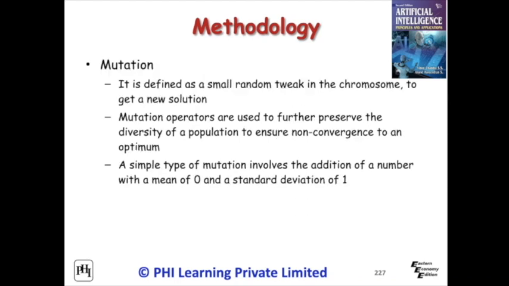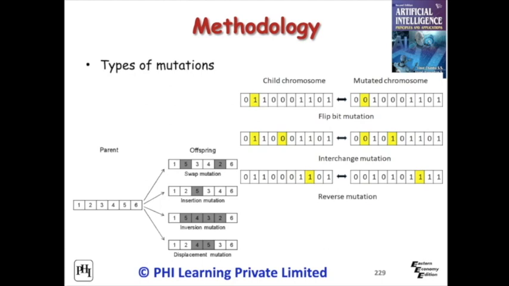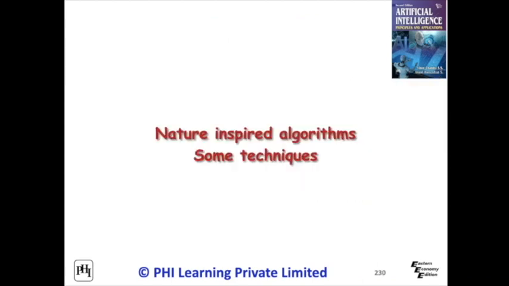To get a new solution, mutation operators are used to further preserve the diversity of a population to ensure non-convergence to an optimum. A simple type of mutation involves the addition of a number chosen from some Gaussian distribution, usually with a mean of 0 and a standard deviation of 1. Various mutations are swap mutation, insert mutation, inversion mutation, displacement mutation, flip bit mutation, interchanging mutation, reversing mutation and creep mutation. In computer science, logic is very important, but in mathematics procedure and proof are important.